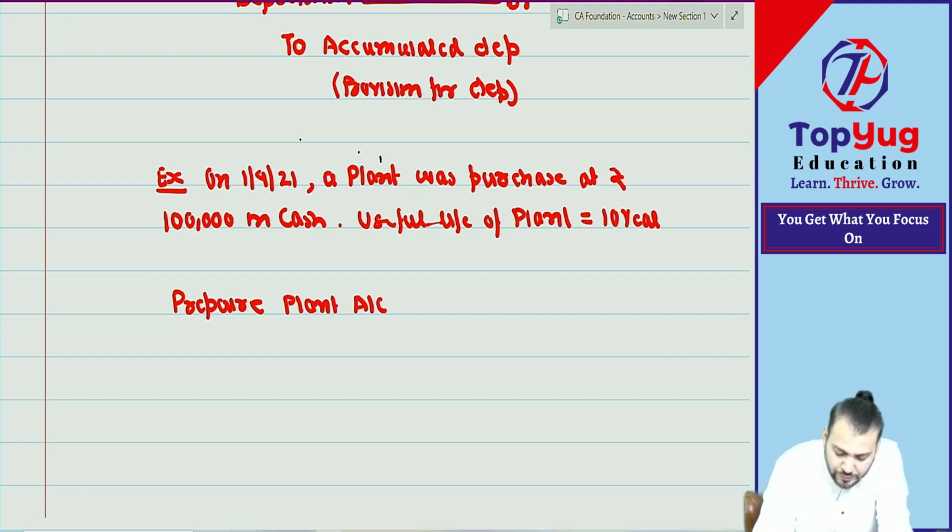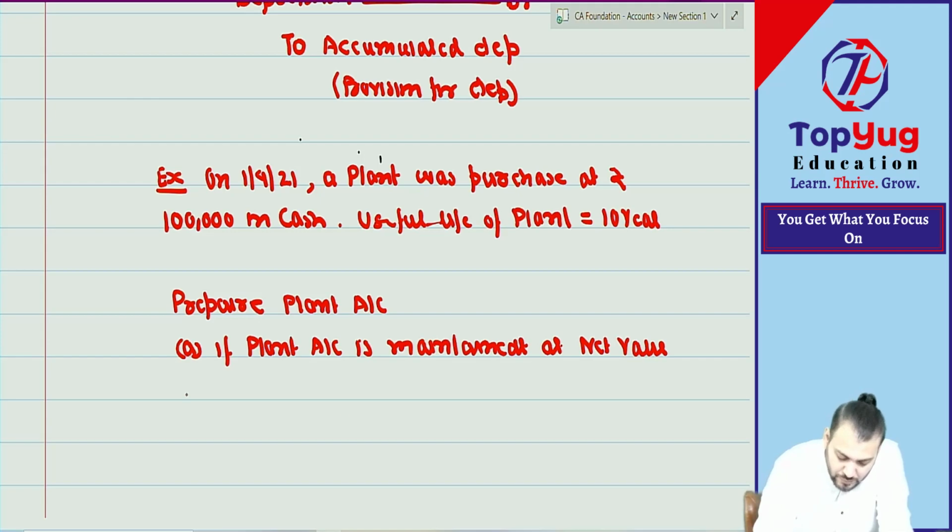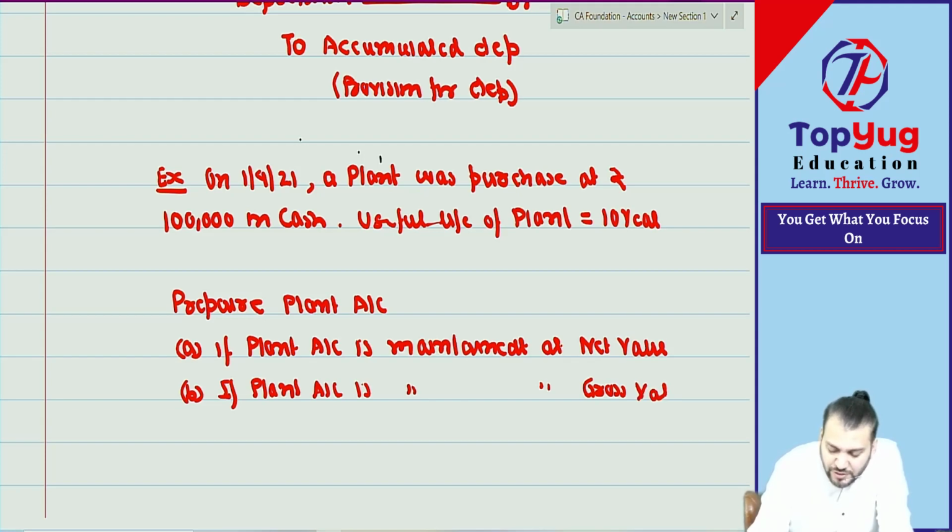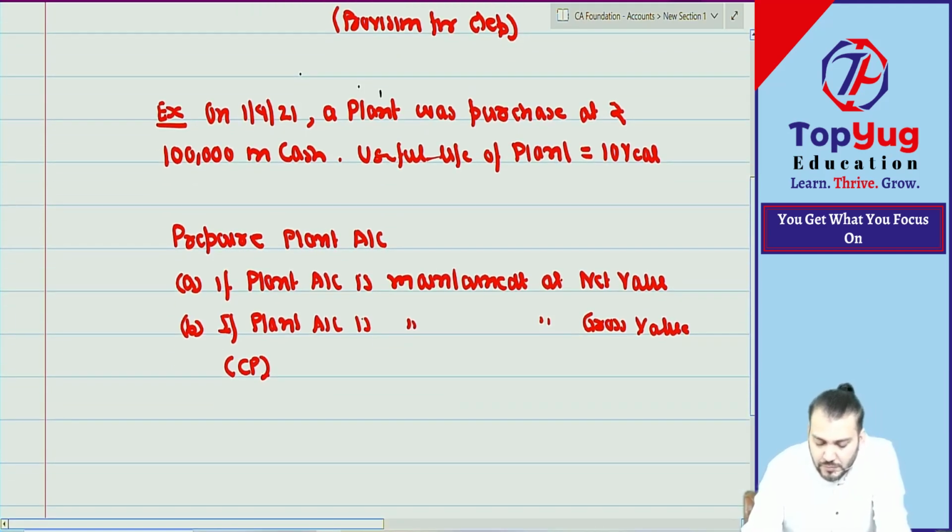Prepare plant account. Point number A, if plant account is maintained at net value. Understood? Point number B, if plant account is maintained at gross value. Gross value means cost price. Simple question I have given. Correct?